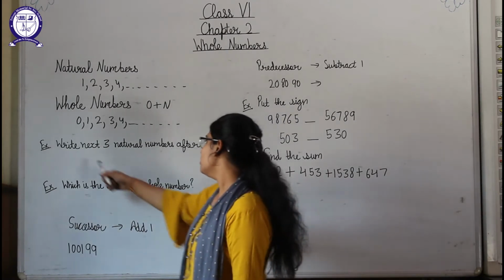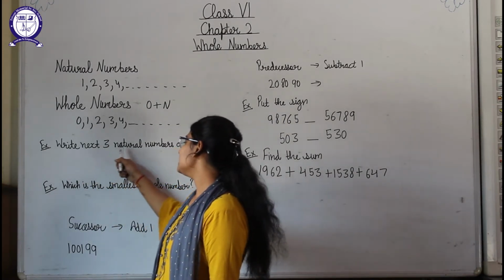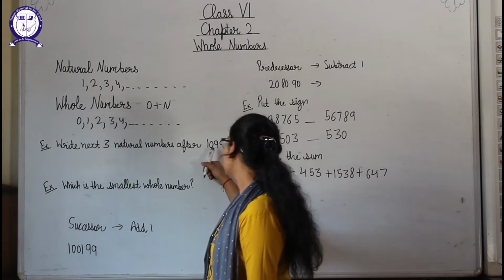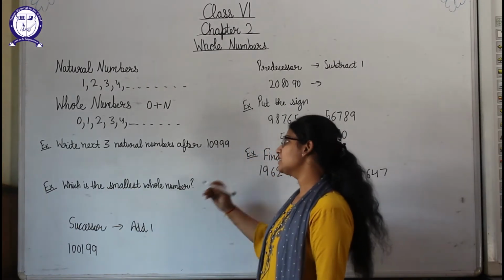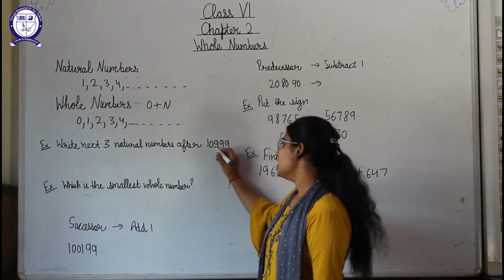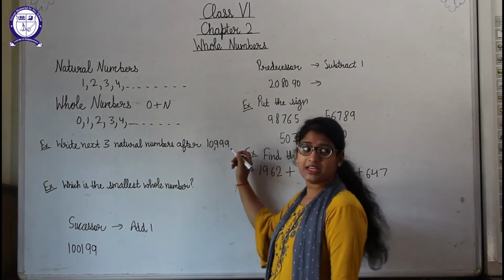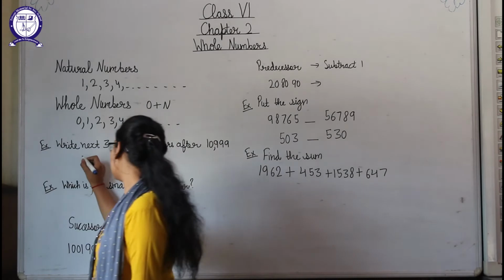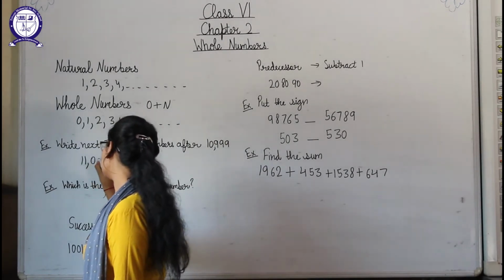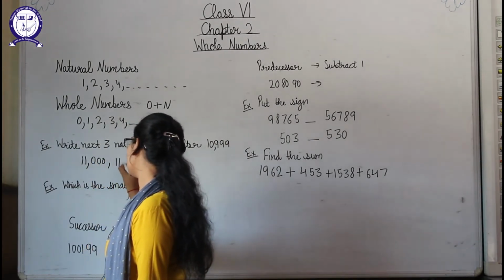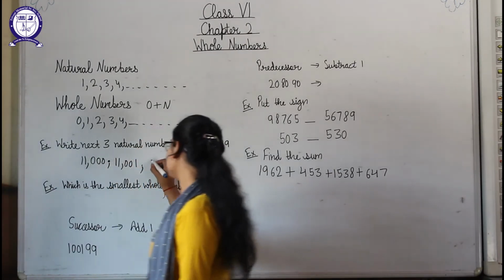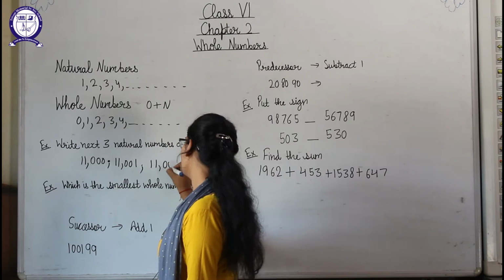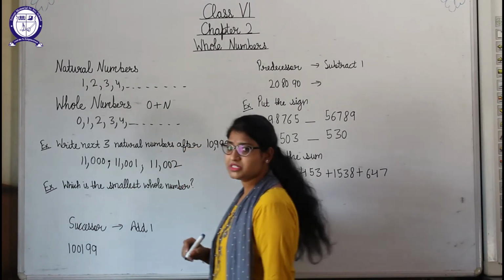Now one example is: write the next 3 natural numbers after 10,999. So students, what will be the next 3 natural numbers after this? It is 10,999. So after this the natural numbers will be 11,000, then 11,001, then 11,002. So these will be the 3 natural numbers after this.